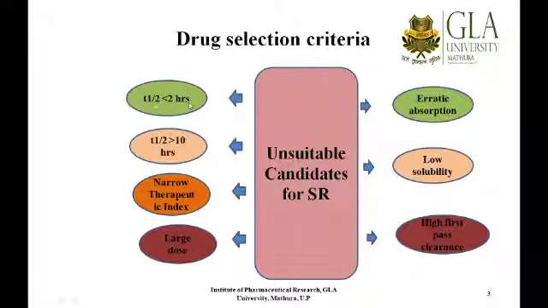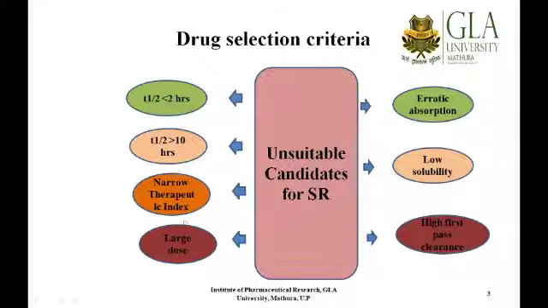Similarly, as I mentioned with the case of biological half-life, those drugs which have an inherently large dose requirement, again it will be a tedious task to formulate them as a sustained release formulation. So first is the biological half-life. It should not be less than 2 hours. It should not be more than 10 hours.